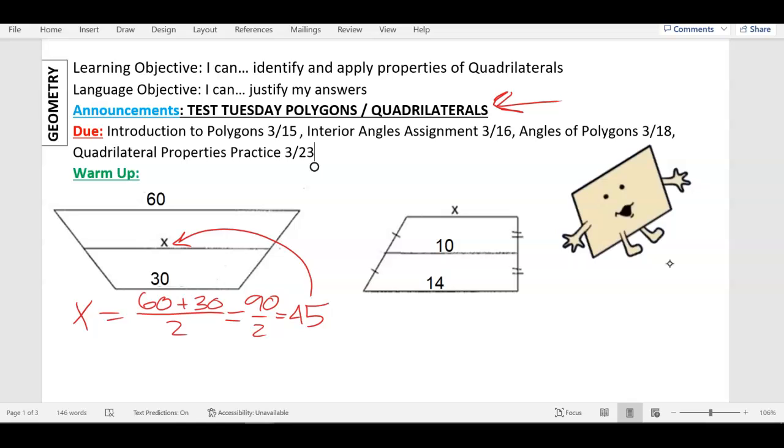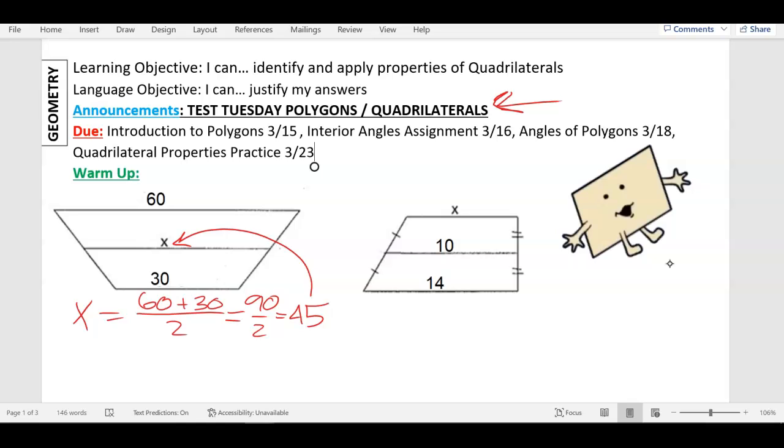What? Multiply it? Okay, adding and subtracting. So there's a way to do it with adding and subtracting, and there's a way to do it with an equation, okay? Now, here's the fast way, in my opinion. 14 and 10, what's the difference? 4. So guess what? To get from 10 to X, it's also going to be a difference of 4. So you can subtract and you get what? We're subtracting 4, right? 14 minus 4 is 10. So what's 10 minus 4? 6, right? That's one way to do it, okay? The difference is the same from the mid-segment to the bases, okay?